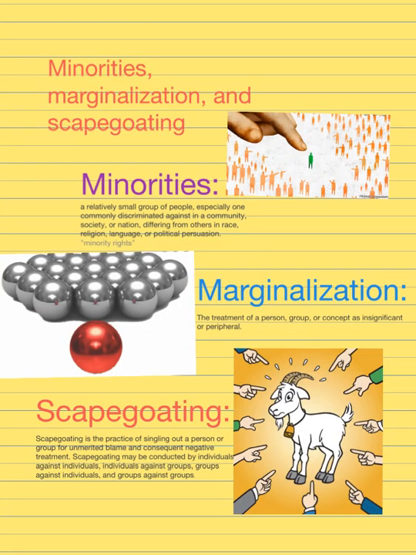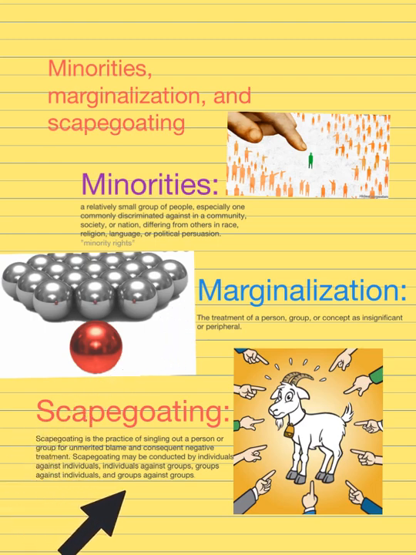Okay, here are some definitions. I'm not going to read through them for you, just so you know. Basically, a minority is a relatively small group of people, and as you can see from our picture here, it's when someone is singled out, right? There's not a lot of this person right here. There's many of these other people here. Marginalization means these people are kind of put off to the side, right? They're not really considered important people. Lennie is a marginalized person. Curley's wife is a marginalized person. Crooks is a marginalized person. And Candy is a marginalized person. They're kind of living outside of the realm of what other people are doing.